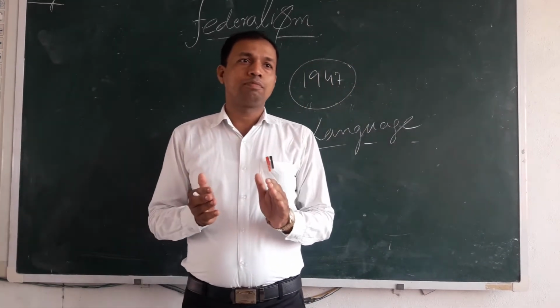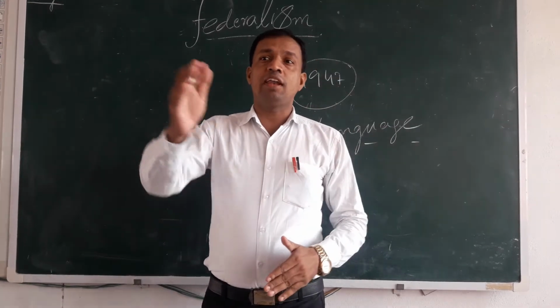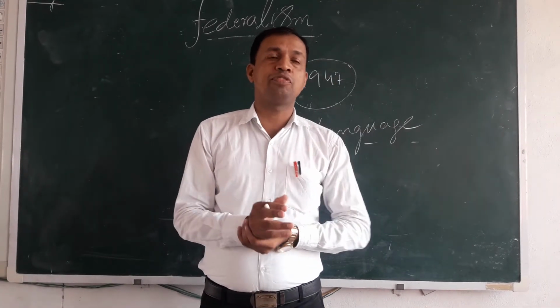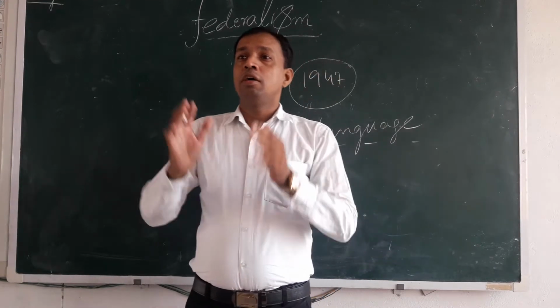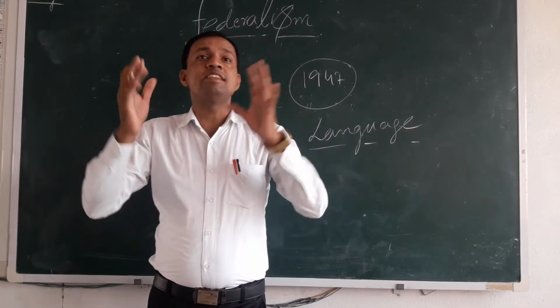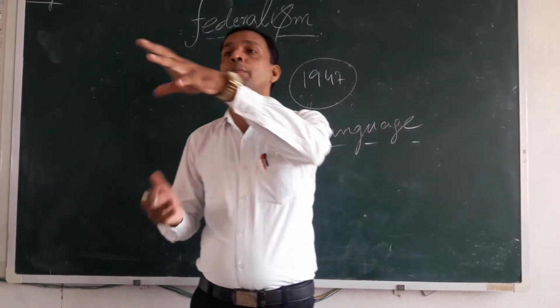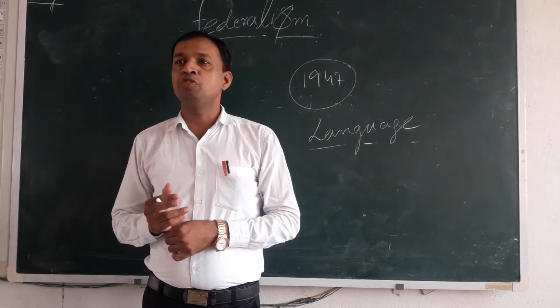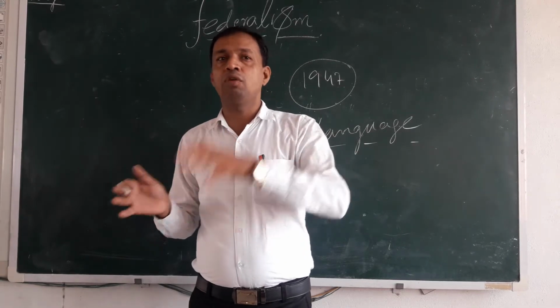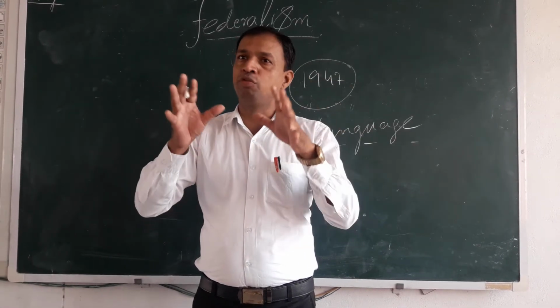For example, in your 8th class and 9th class or previous classes, we have studied that there were various princely states or large provinces in India, like the United Province. United Province means entire Uttar Pradesh, Bihar, Uttarakhand, all were part of the United Province.